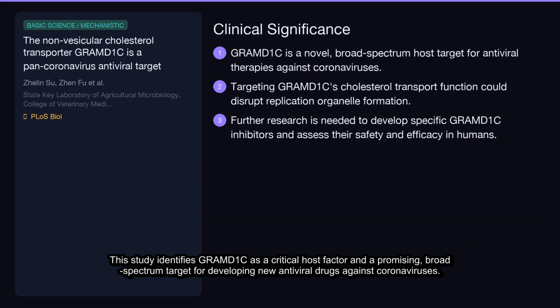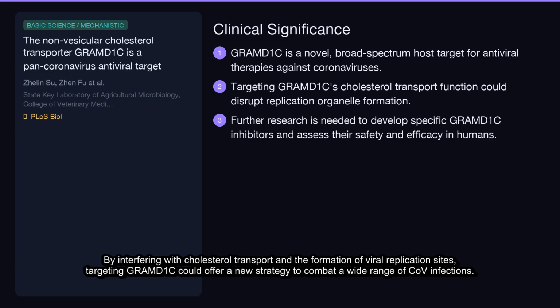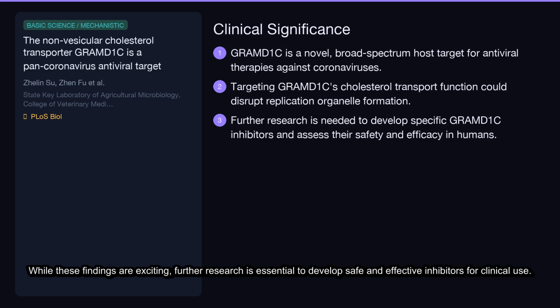This study identifies GRAMD1C as a critical host factor and a promising, broad-spectrum target for developing new antiviral drugs against coronaviruses. By interfering with cholesterol transport and the formation of viral replication sites, targeting GRAMD1C could offer a new strategy to combat a wide range of CoV infections. While these findings are exciting, further research is essential to develop safe and effective inhibitors for clinical use.